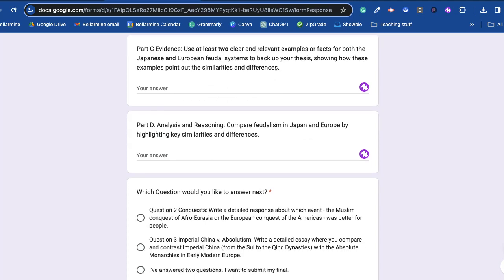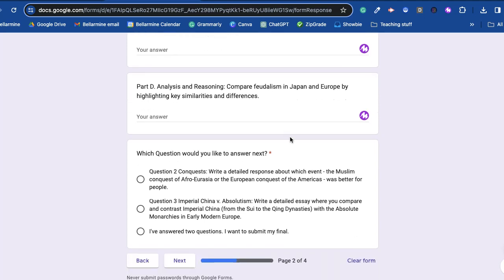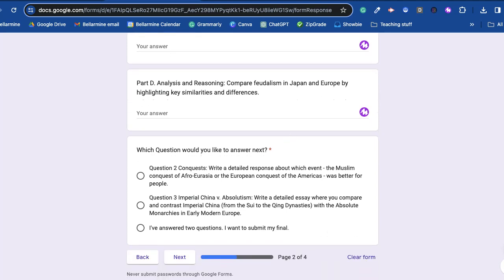And D, analysis and reasoning. Compare feudalism in Japan and Europe by highlighting the key similarities and differences. Once you've done that, you have to answer 2 questions. So which question would you like to answer next?